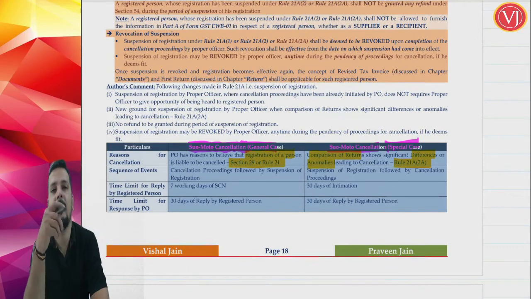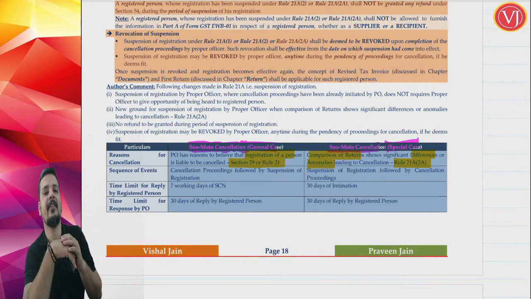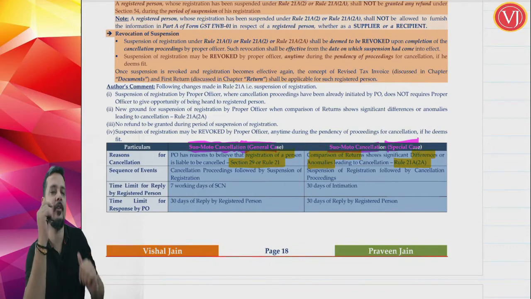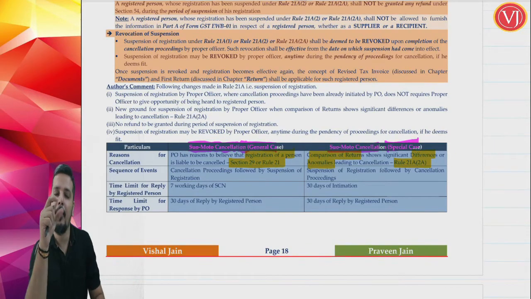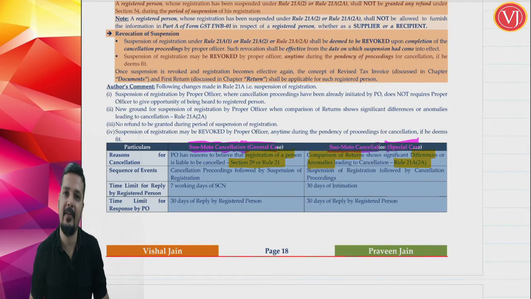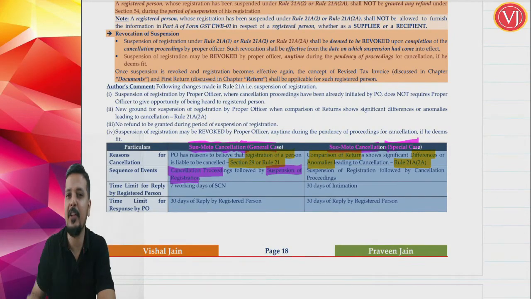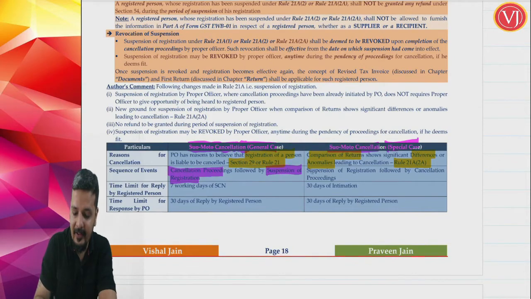So normally when proper officer is finding the reasons, there is a list of reasons where proper officer can cancel the registration mentioned in section 29, rule 21. So that is a normal case where proper officer will start suo motu cancellation. But here proper officer is comparing the returns and he finds significant differences or anomalies which may lead to cancellation, which is mentioned in rule 21A sub rule 2A. Now normally, in the general case, the sequence is cancellation proceedings will start followed by suspension of registration. But in this special case, what is important is first suspension of registration starts followed by cancellation proceedings.